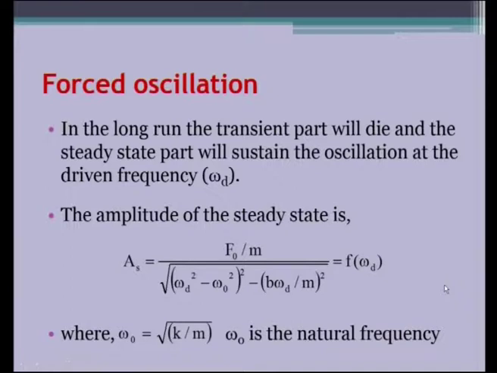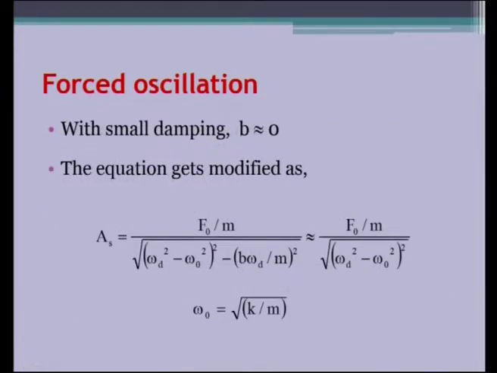We have rewritten the equation with small damping. Let us assume the B is approximately 0. What will happen? The equation gets modified like this. See, this is the original equation, for reference I have given. If this B becomes 0, it is in the numerator of this term in the bracket. So, this will vanish. So, the remaining terms only will be present.